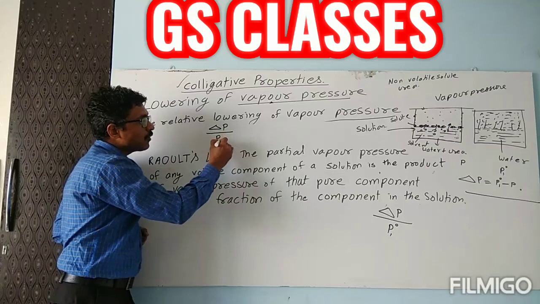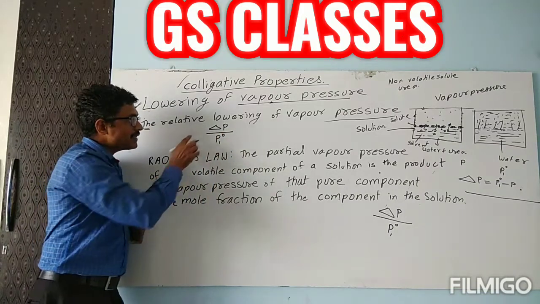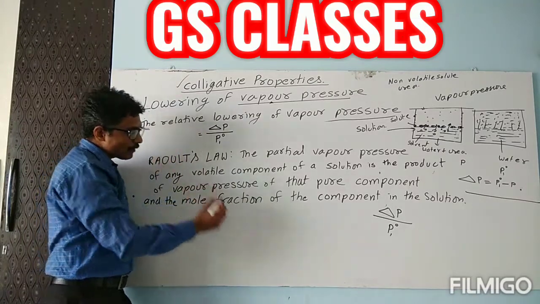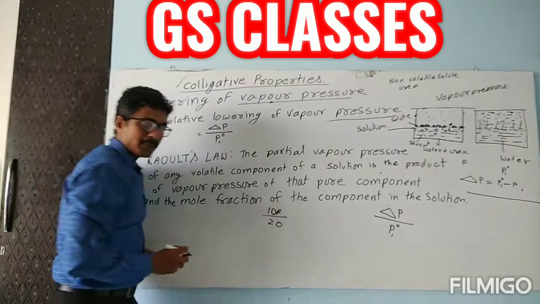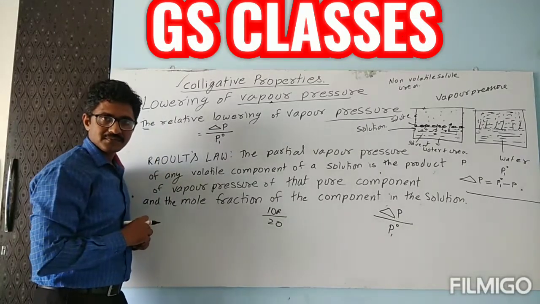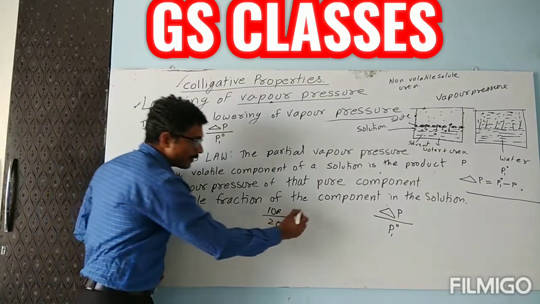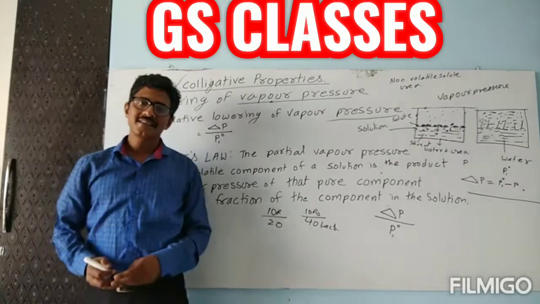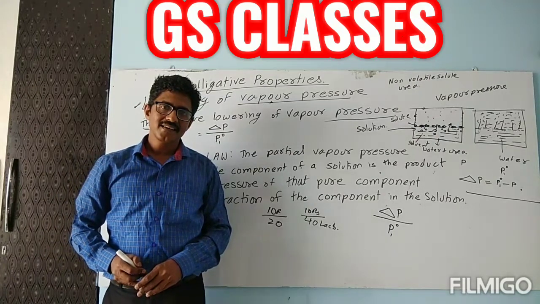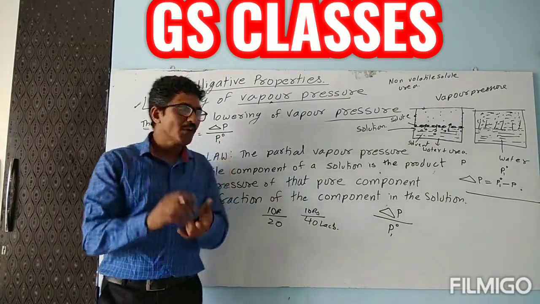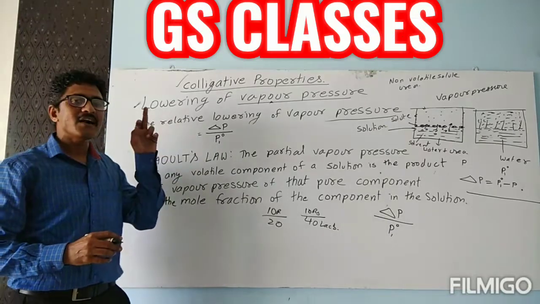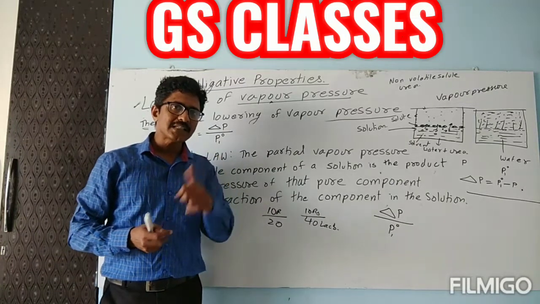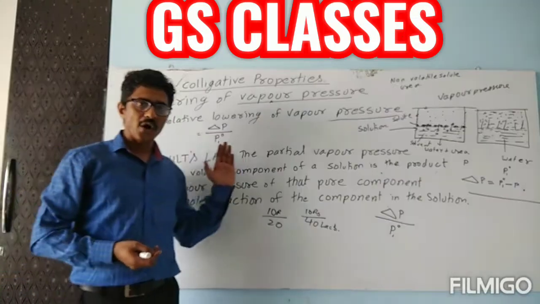What was the original vapor pressure? Now it is having a great impact. Just like our example, 10 rupees profit in a 20 rupees business is actually 50%. But 10 rupees profit in 40 lakhs of rupees is nothing. So here we come to know the relative lowering of vapor pressure. And next we will be starting with Raoult's law.